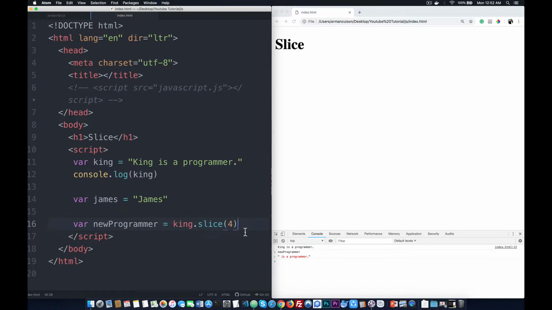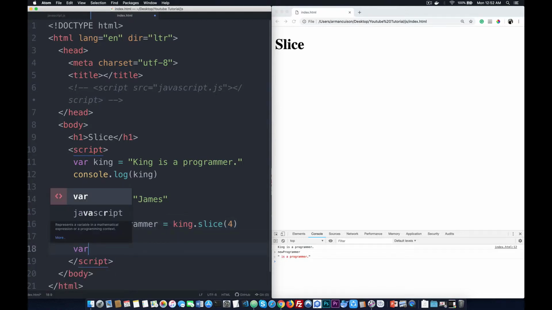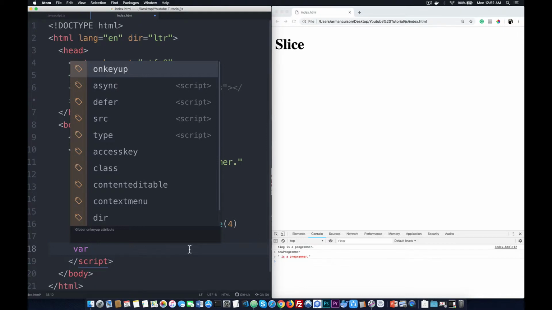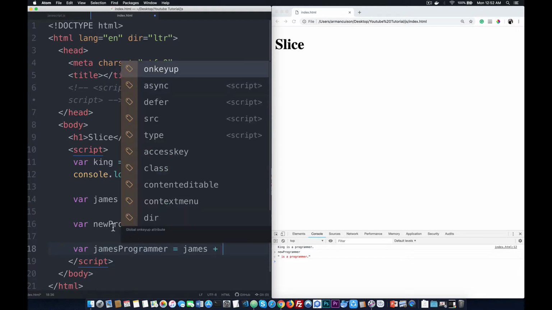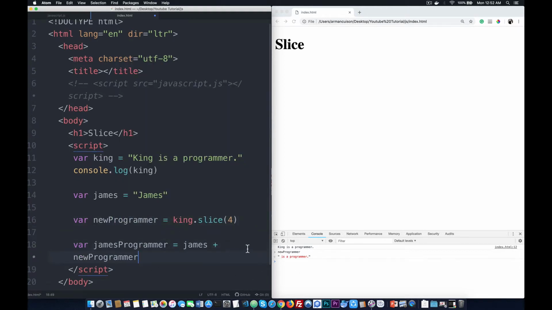Okay? So gagawin natin ngayon is, so si James, let's say James programmer. So let's say i-add natin si James. Let's say James plus a new programmer. Okay? Save. Copy-paste ko lang, guys. Save. Refresh. Yan. So, type natin new programmer. New programmer is, hindi pala si James, is programmer. James is a programmer.